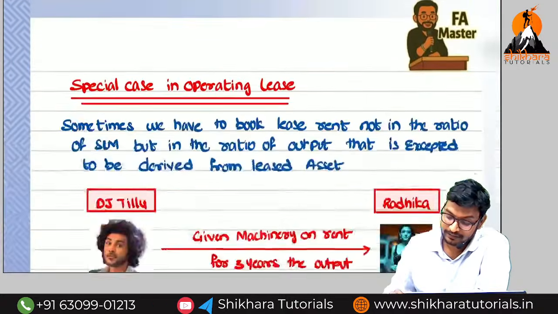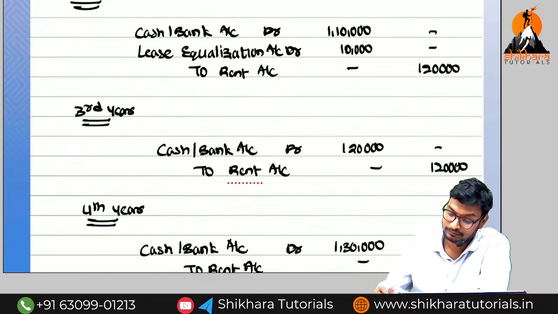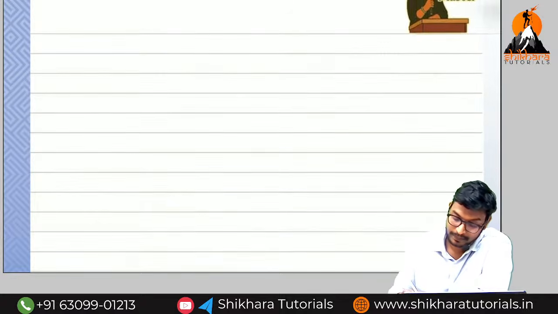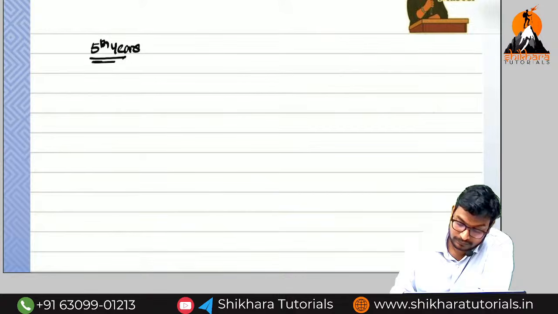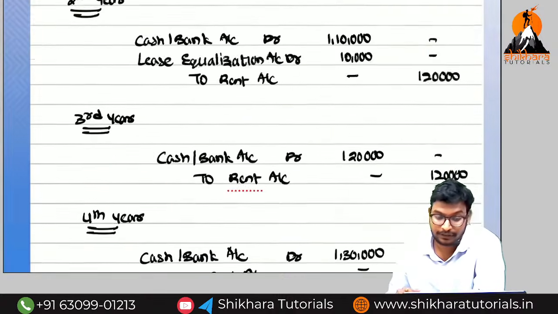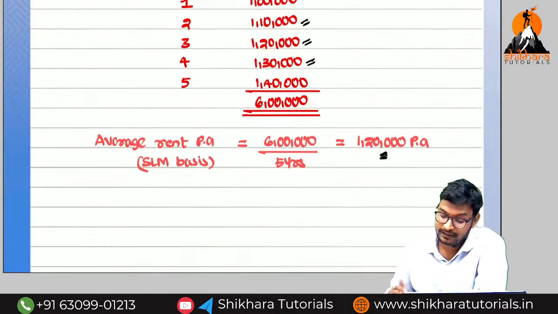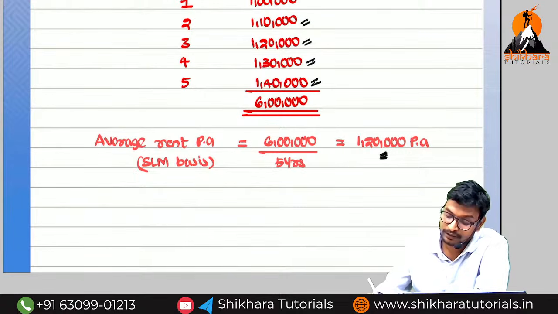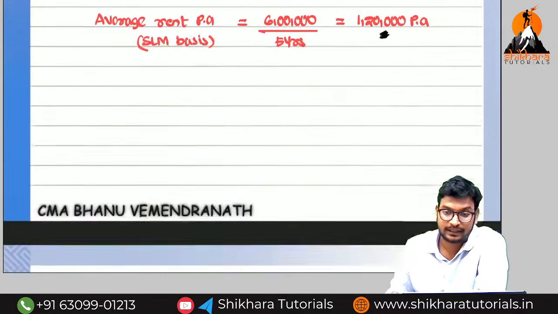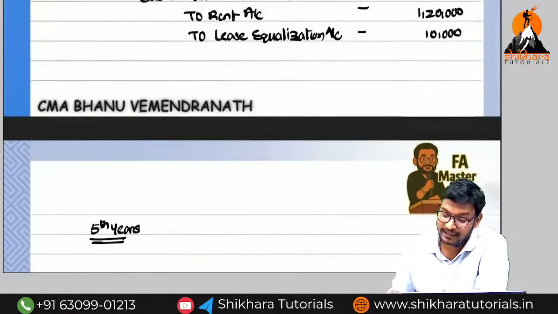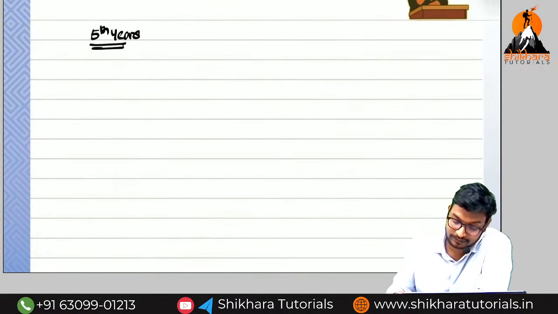So can you say the fifth year entry? Fifth year, how much are we going to receive, amma? In the fifth year, 1,40,000. But actually, how much do we need to book? 1,20,000. So this time, how much amount do we need to transfer to the lease equalization? 20,000.